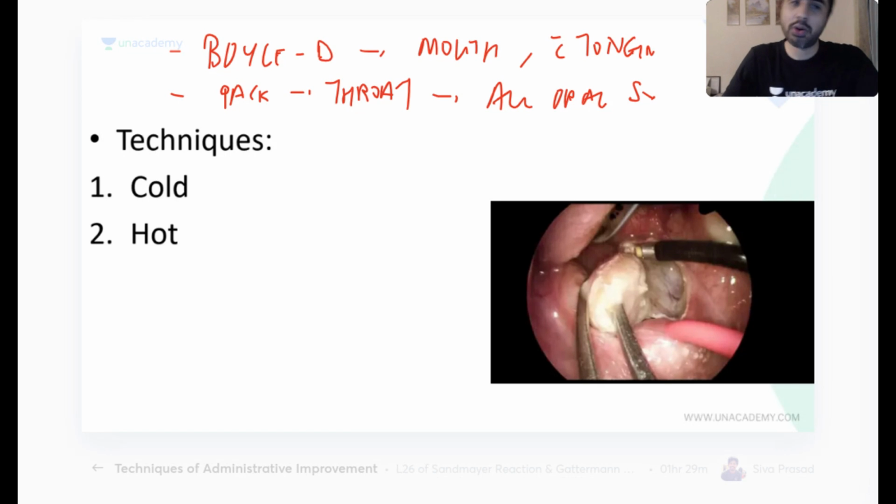So you pack the throat and now you decide that you're going to remove the tonsil with whatever instruments you have. There are two, three techniques. One is the cold technique, which is not done in today's times. What is that called, where you don't use any energy? It's the dissection and snare technique, in which you use normal surgical instruments.